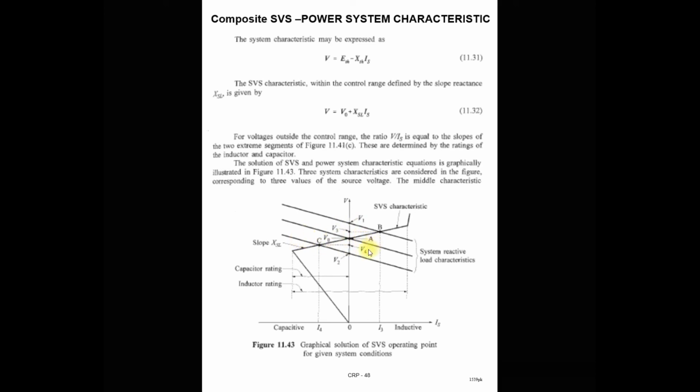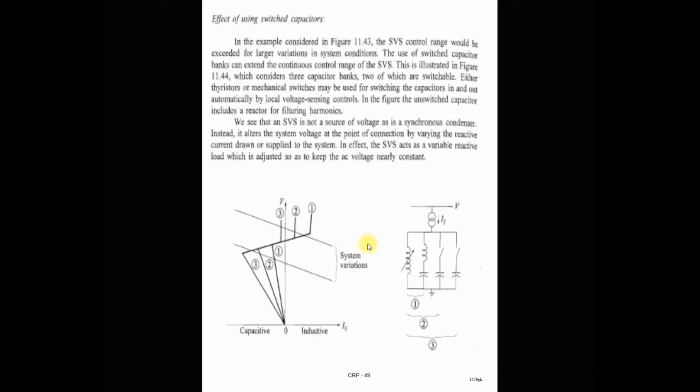Based on the loading condition, the operating point is decided. The operating point is the intersecting point of the SVS characteristic and the power system characteristic. This is the concept of how, by adding a capacitor into the system, we can extend the range of this SVS system in the capacitive mode.